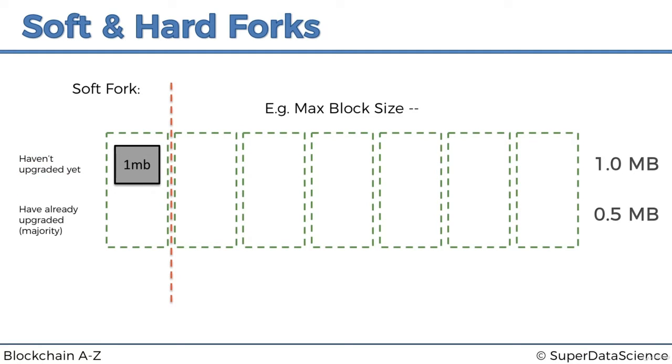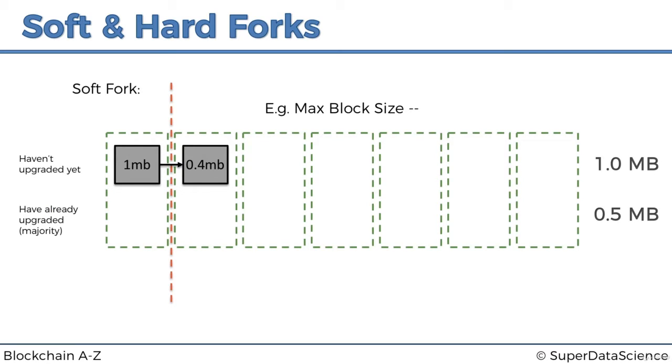And let's say this block is only 0.4 megabytes in size. Again, that could also happen because the limits we can see here are the maximum limits, so a block could totally be like 0.4 megabytes. So what happens here? Let's check the rules. 0.4 megabytes does conform to the old rules, yes, so it's accepted by these miners, good. And 0.4 megabytes also conforms to the new rules. It's less than half a megabyte, great. So it's also accepted by these miners, amazing, everything's fantastic. All right, so there's no conflict there.